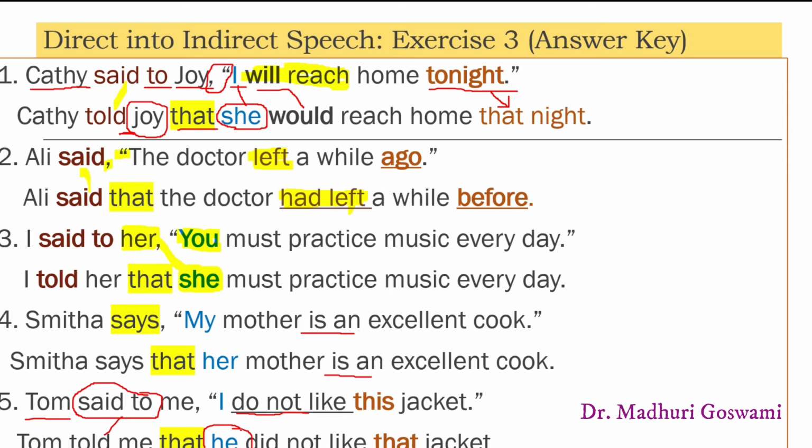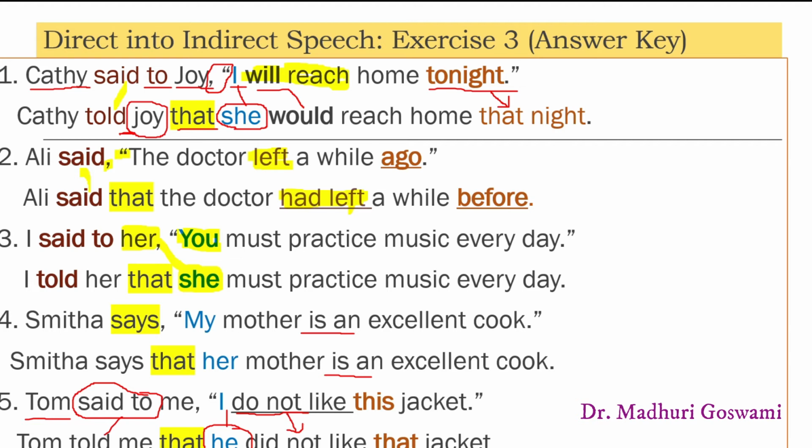The next point is the change in the tense. The present simple tense gets backshifted. That is, the present simple tense gets changed to the past simple. This is called backshifting of the tense because we are shifting the tense to the past. What's the reason for this backshifting of the tense? Because when Tom spoke, his words were in the present tense.